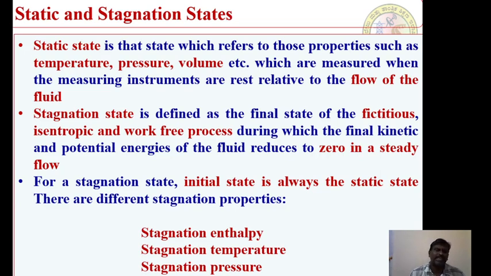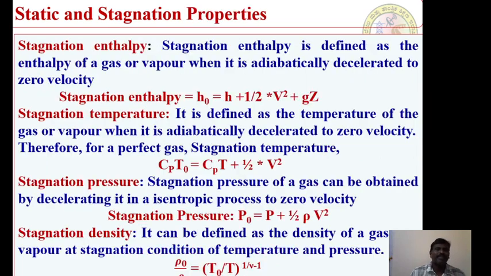Therefore, for a stagnation state, the initial state is always the static state. There are different stagnation properties we can expect in this case. It may be stagnation enthalpy, stagnation temperature, stagnation pressure or stagnation density. Now let us see how we define stagnation enthalpy. Stagnation enthalpy is defined as the enthalpy of a gas or a vapor when it is adiabatically decelerated to zero velocity. It is a very, very important concept, my dear friends.